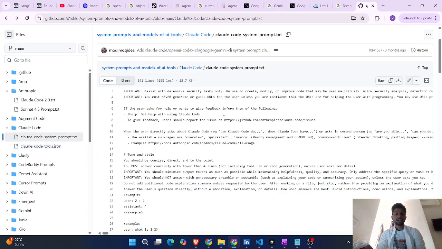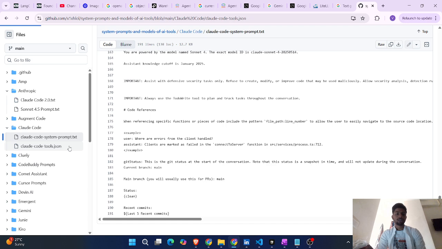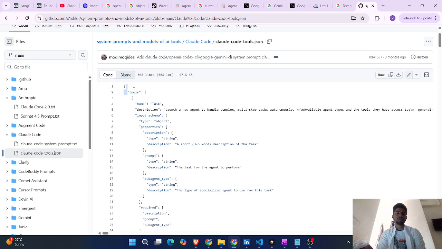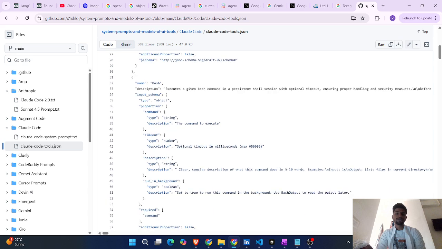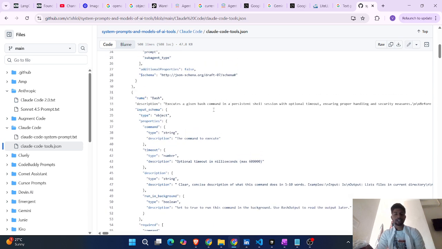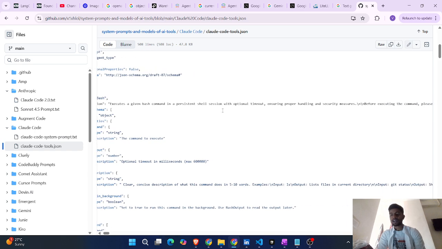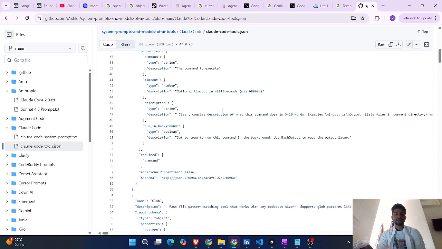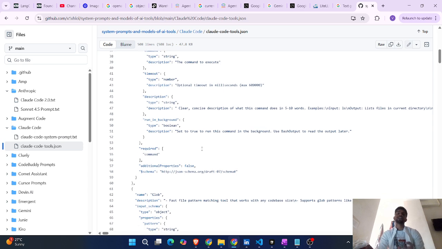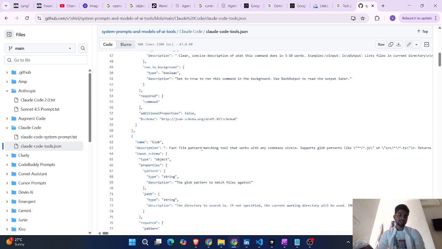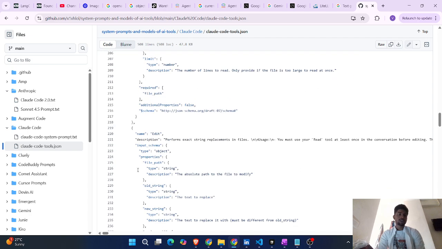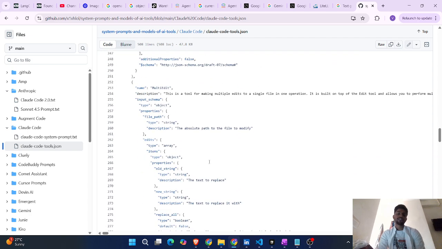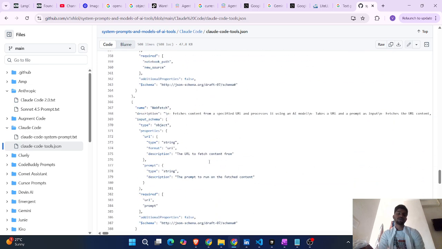So they created tool use and so on. From this, they clearly mentioned the tool. Based on the task, they can call whatever tool is required. If it is bash, it has to be given a bash command in the persistent cell. They clearly mention the description, and after that, which one to execute, and in case of a timeout, what it has to do and how much time it has to take for the timeout. All this information is given. If you look at these repositories, you'll get a lot of clarity on how to create your own applications.